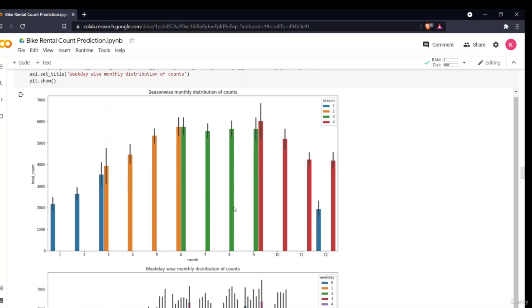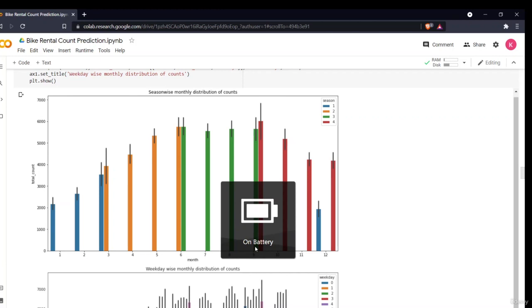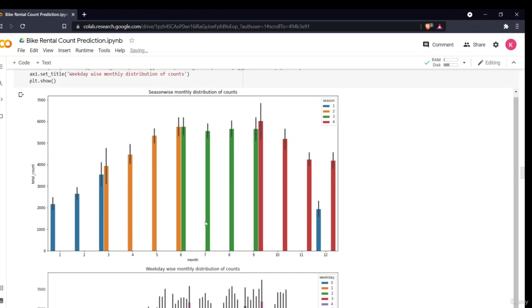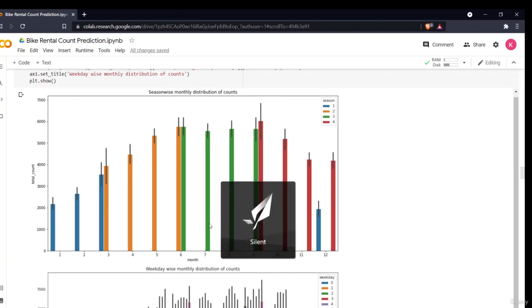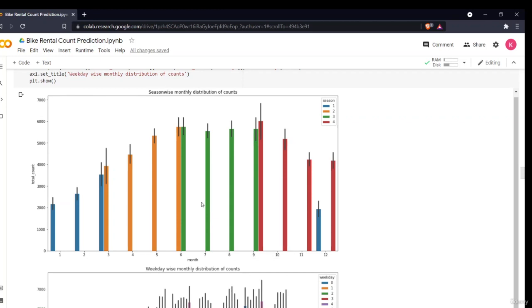Because as you can see, the highest count is between the months of June, July, August, September. These 4 to 5 months are the main ones having the counts. So why is the data different? Because the season depends on the month, right? One is another season, that is basically the winter season.